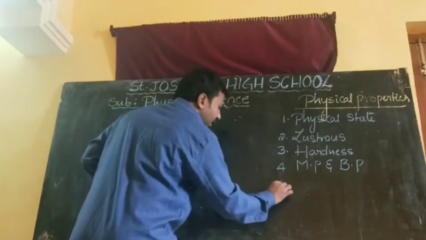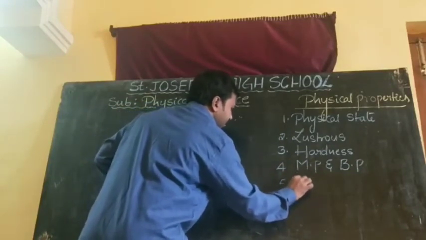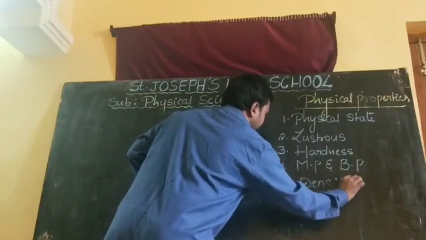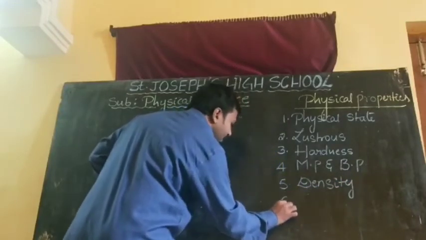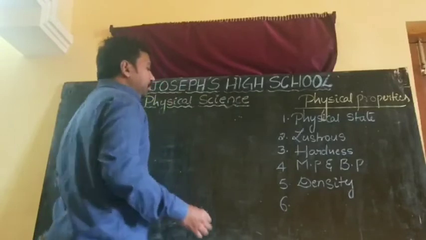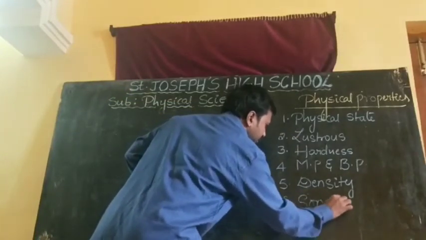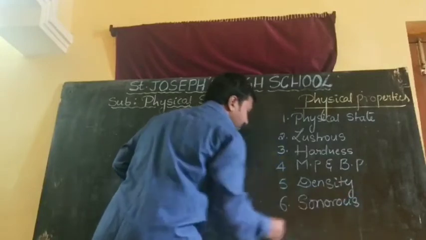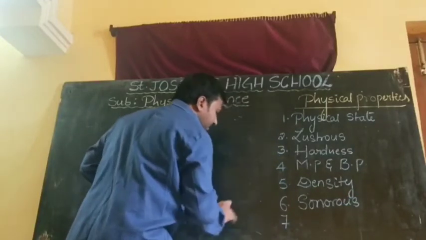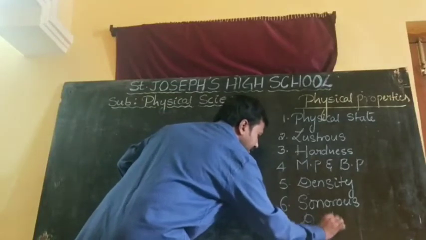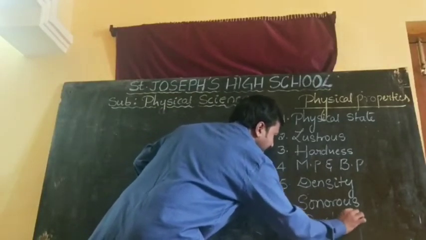Fifth one we are going to discuss density. And the sixth one we are going to discuss sonorous. If possible, the seventh one also we will discuss, that is ductility.